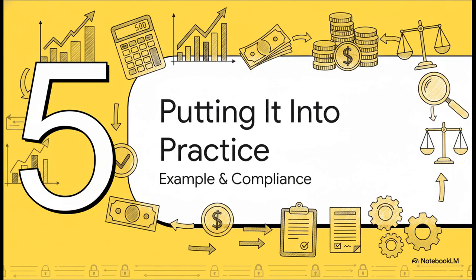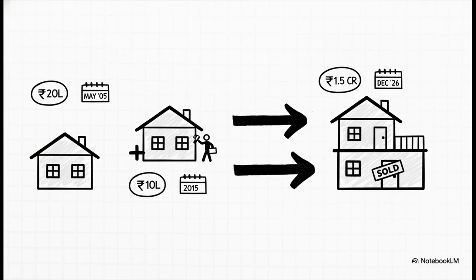Okay, that's enough theory. Let's see how all these rules actually work in the real world with an example. And after that, we'll talk about the key compliance points you absolutely need to remember. So let's imagine this scenario. We have a house bought way back in 2005 for 20 lakhs. It sold in 2026 for 1.5 crores. And along the way, in 2015, a new floor was added for 10 lakhs. So how on earth do we calculate the taxable gain here?